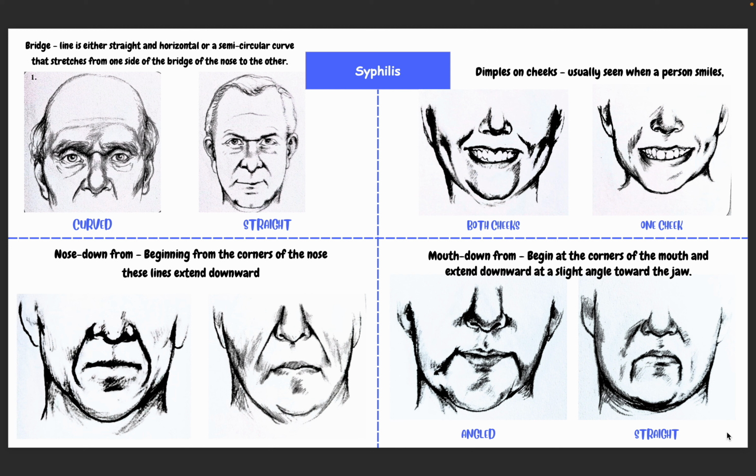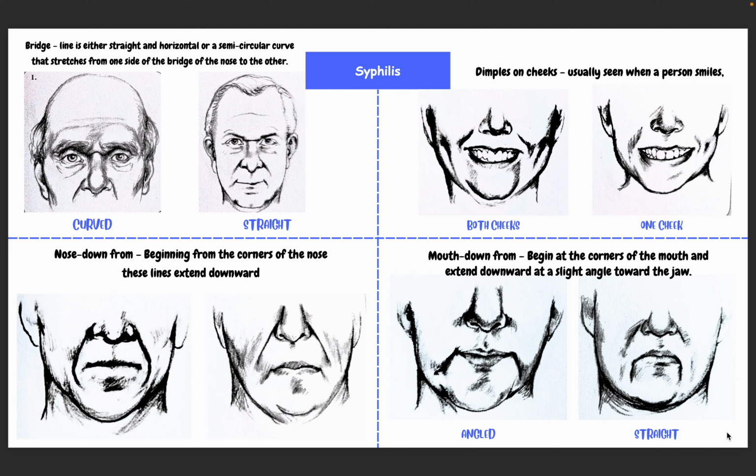Next one is nose down from. When the line arises from the nose, beginning from the corner of the nose, these lines extend downward. It is also in syphilis. So the line is arising from the corner of the nose. In the first one, it is making an arc-like structure, while in the second one, it is quite straight. Both of these features are in syphilis.